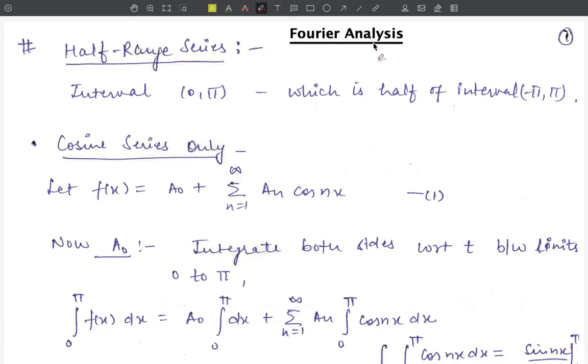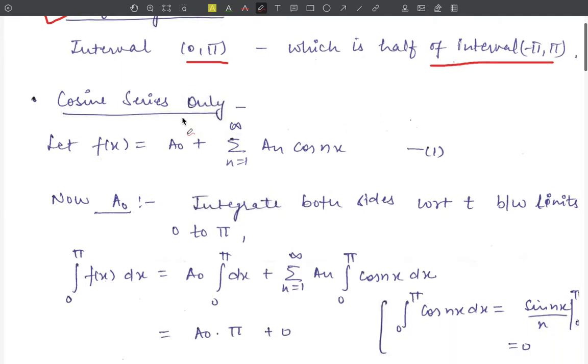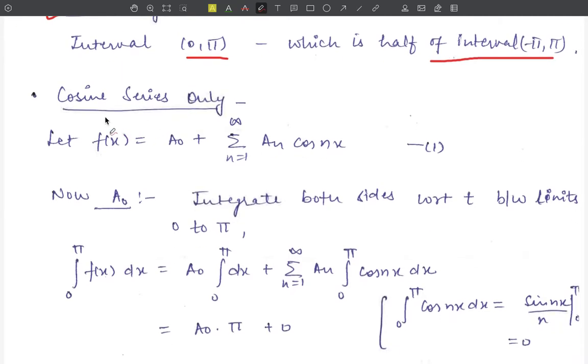In our series of Fourier analysis, our next article is half range series. Here the interval is 0 to pi, which is half of the interval minus pi to pi, and that is why this is called the half range series. Here we have two series. First is the cosine series and second is the sine series alone. So first the cosine series alone.